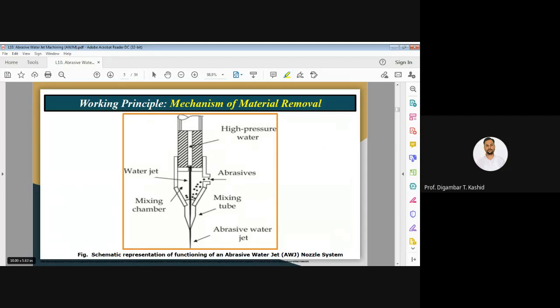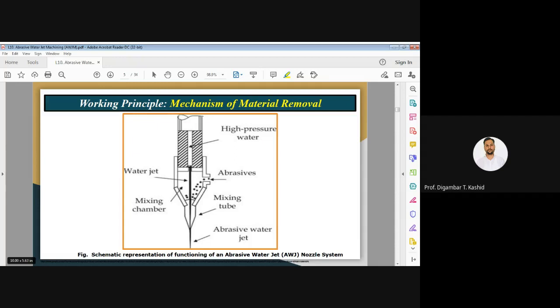Now I will give only 2 minutes. If you use a different textbook or reference book, you will get some different diagram, but it will not change the working principle of the component. They may show it in another way, maybe colorful, but this is a simple diagram I have taken from the advanced machining book, so you can draw this diagram also.